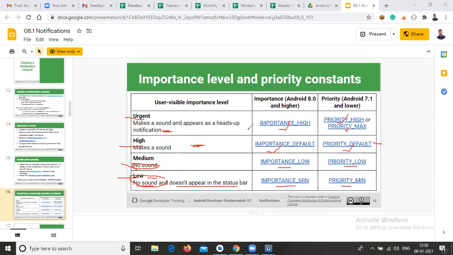These are the differences between the importance levels of your notification above 8.0 and below 8.0 versions. If it is 8.0 version or above, you can use importance. If it is below 8.0, you can use priority. This is the main difference between 8.0 and below or above versions.